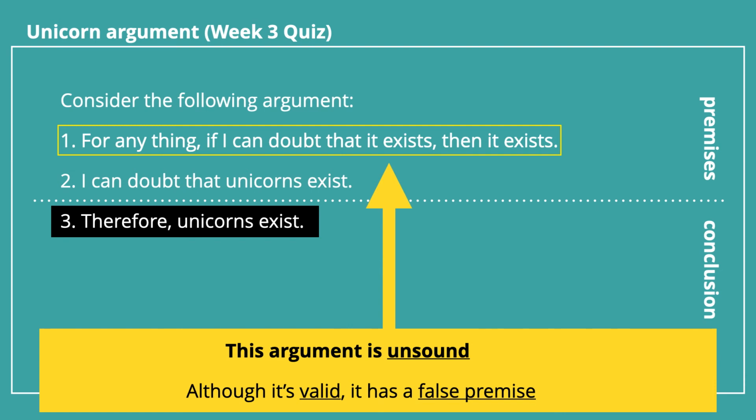So if I say, I doubt that there's an Easter bunny, then that doesn't guarantee the existence of the Easter bunny. So this argument is valid, but it's not sound. It has at least one false premise, and that's how we end up with a valid argument with a false conclusion.